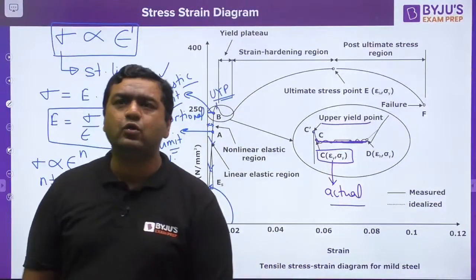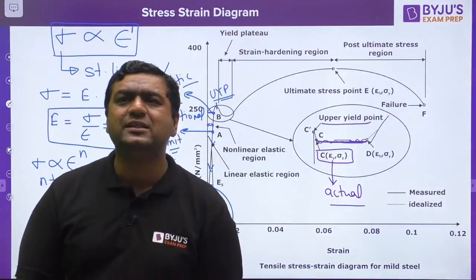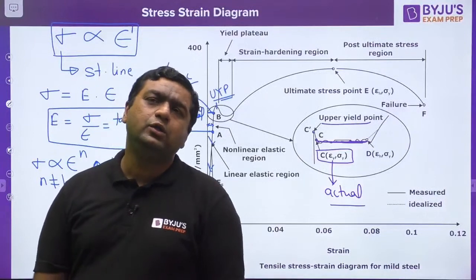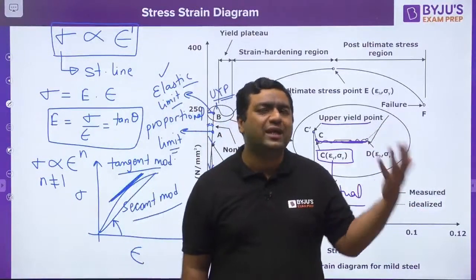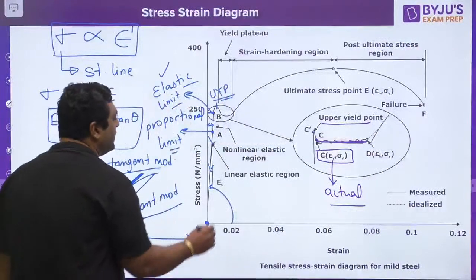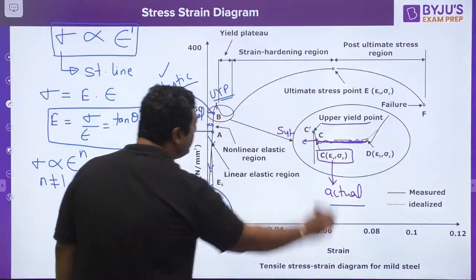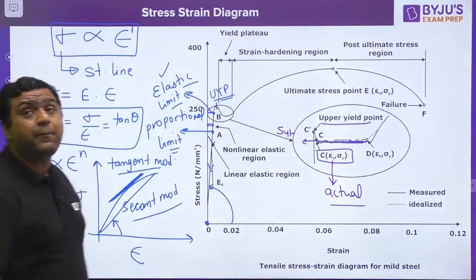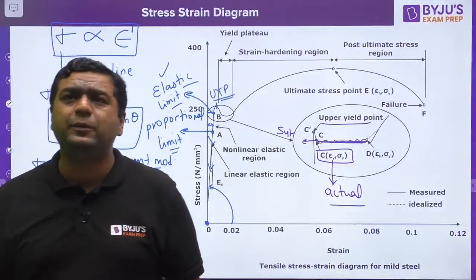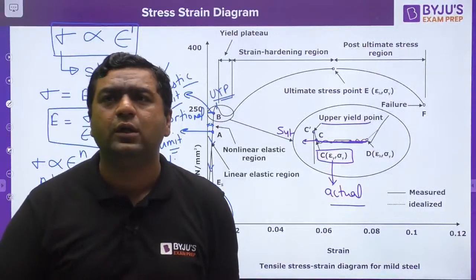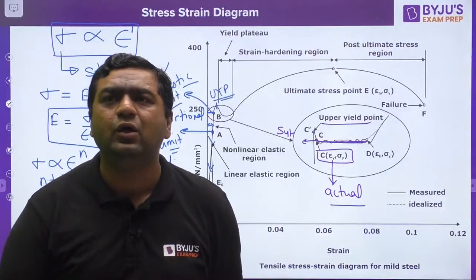Okay, and when we are talking about stress equals strength, no dear, you will be saying yield strength to be the stress corresponding to the lower yield point. So lower yield point will give you the yield strength, not upper yield point, because lower is the original one, upper one is not the original one. So guys, please tell me now, you got it or not. Yes, Sunil, you got it now?